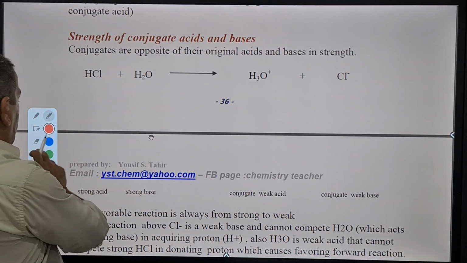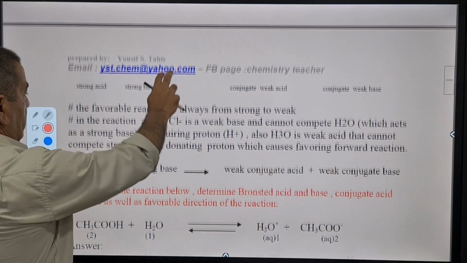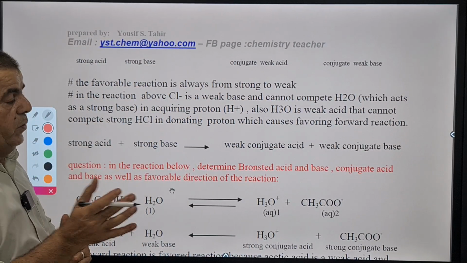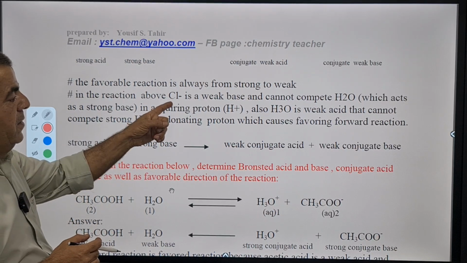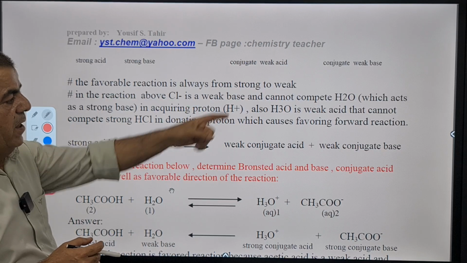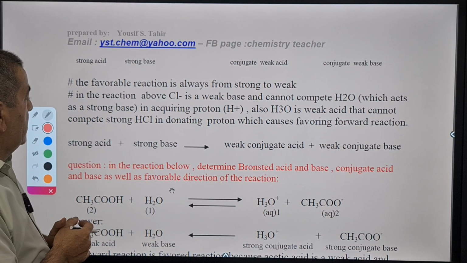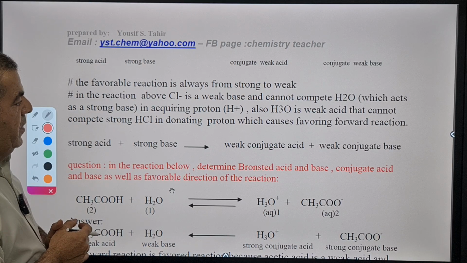Okay, now let's move forward. It's written here, the favorable reaction is always from strong to weak, from strong conjugates to weak conjugates. And we have another note in the reaction above: chloride, Cl negative, is a weak base and cannot compete with H2O, which acts as a strong base in acquiring a proton.